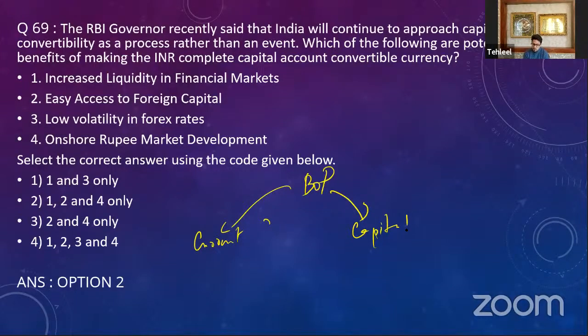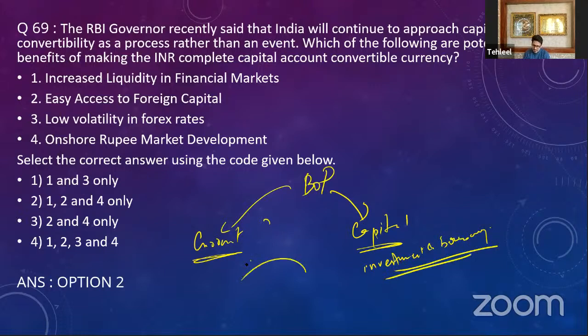Now, if you have to say which are the transactions in the current and capital account, you just need to know this one line. Investment and borrowings form the part of capital account. Everything else is a part of current account. Okay, investment and borrowings form the part of capital account, and everything else is a part of current account.